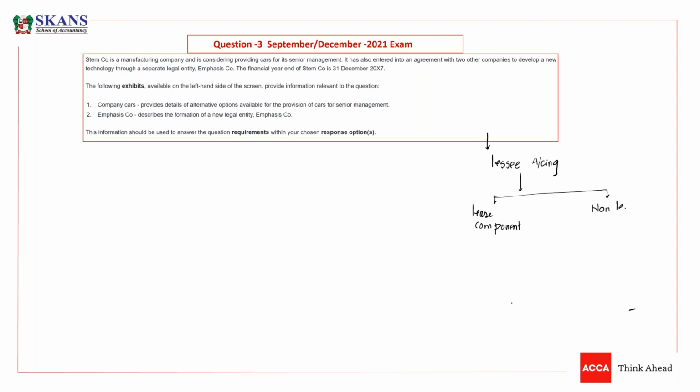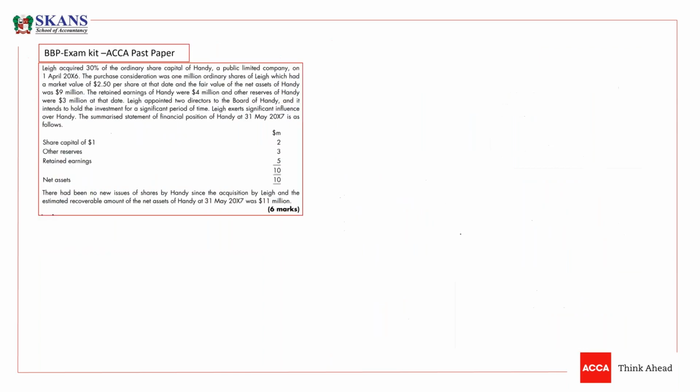Usually in a lease you may have a non-lease component in that contract.